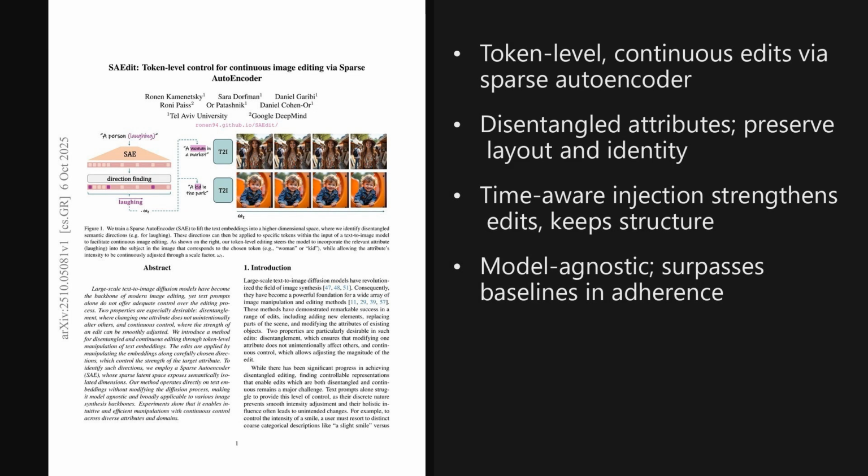Two takeaways stand out. Token-level steering and a sparse autoencoder delivers smooth, disentangled edits, and the time-aware injection keeps layout and identity intact while scaling strength. The model-agnostic design suggests a practical control layer for future text-to-image systems, despite limits on extreme out-of-distribution asks.